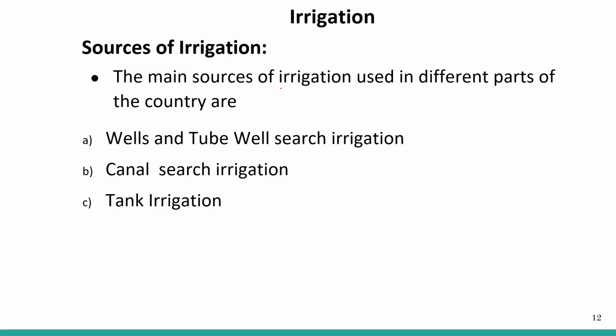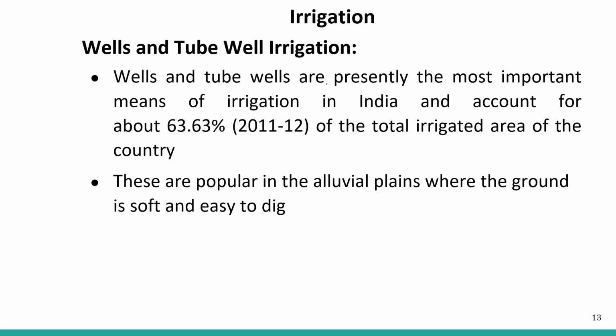Sources of irrigation. The main sources of irrigation used in the different parts of the country are wells and tube wells, canal irrigation, and tank irrigation. So there are three different types of irrigation. Wells and tube wells are presently the most important means of irrigation in India and account for about 63.63% of the total irrigated area of the country, according to data from 2011 to 12.